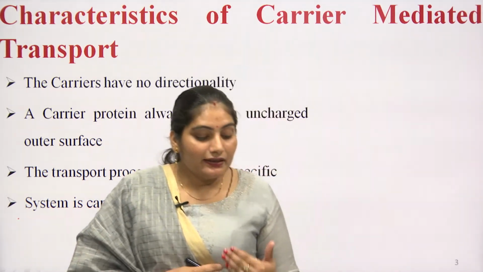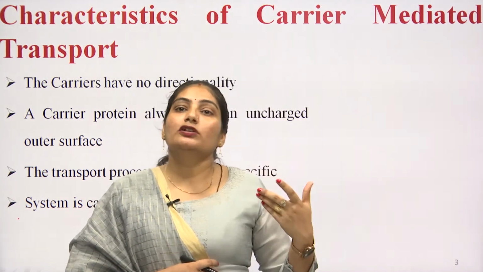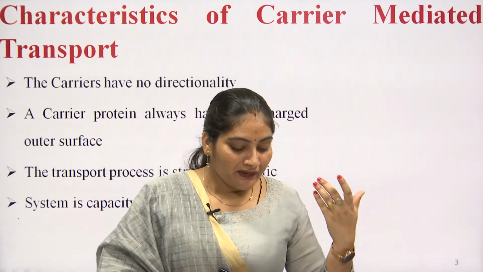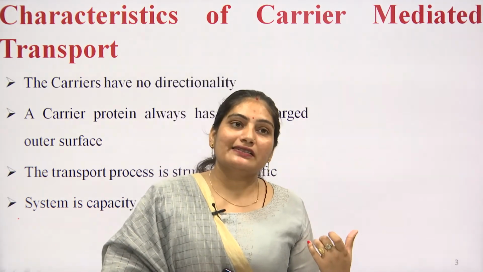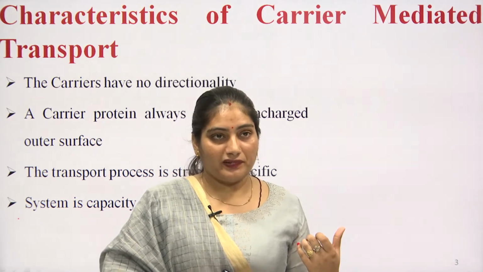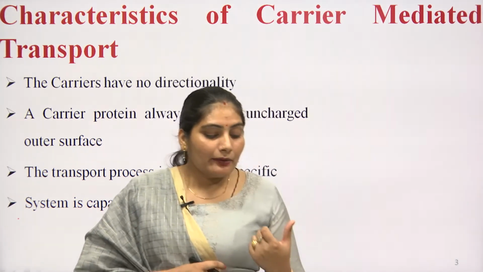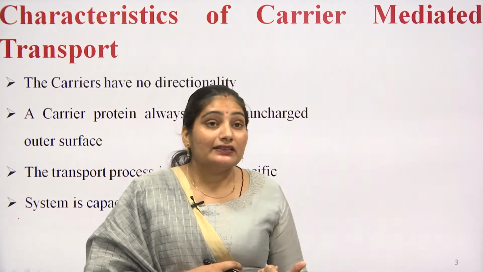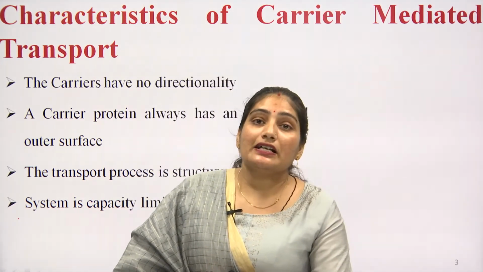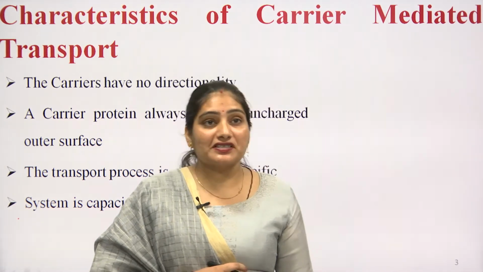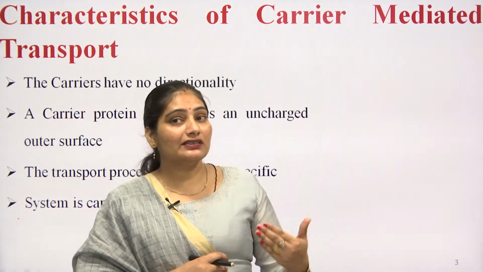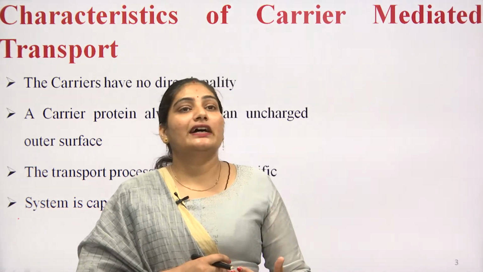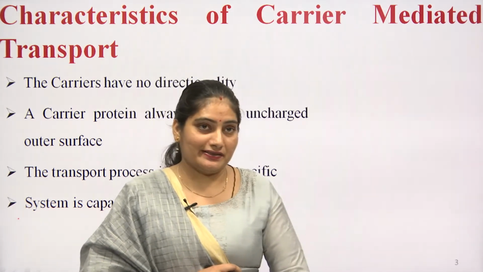That is why the carrier molecules have affinity for the essential nutrients. And because the system is structure specific, certain drug substances that have the same structure as the essential nutrients can be transported.